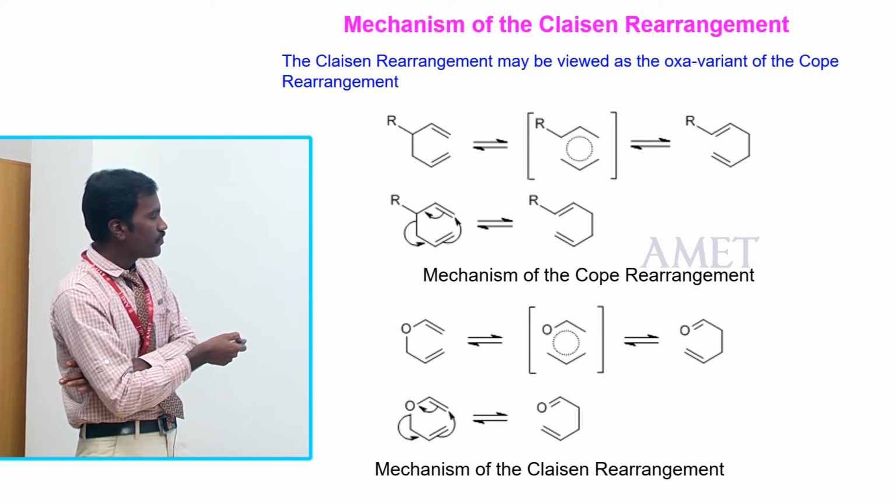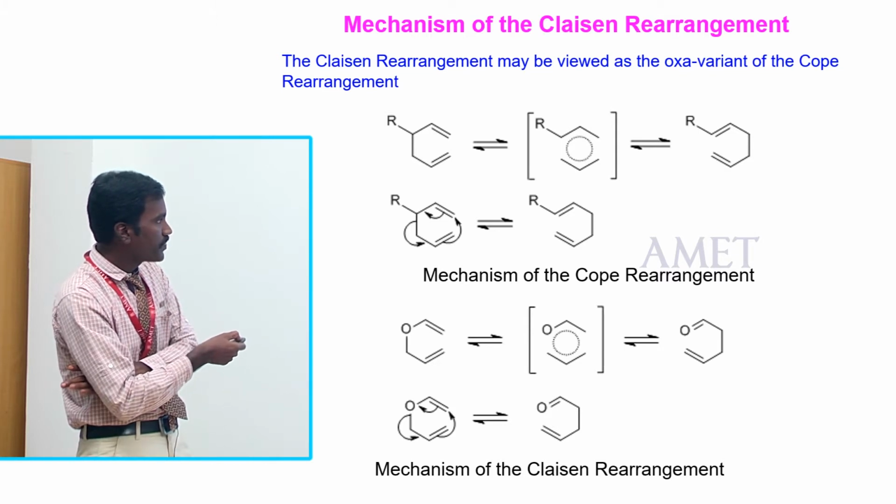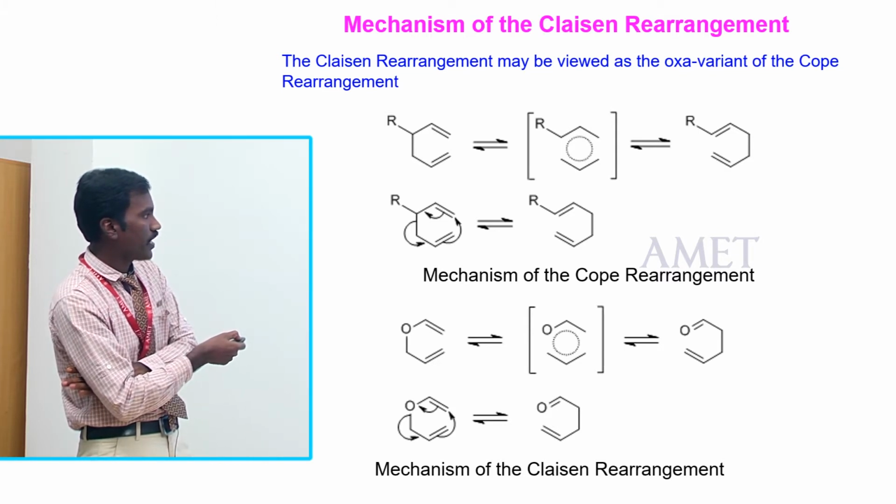Here these molecules shift this double bond, shifting the substituted alkyl group.